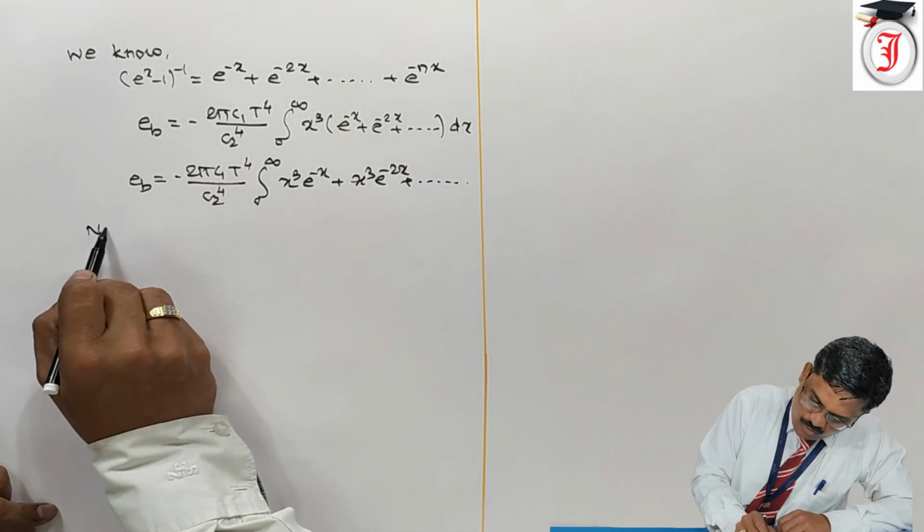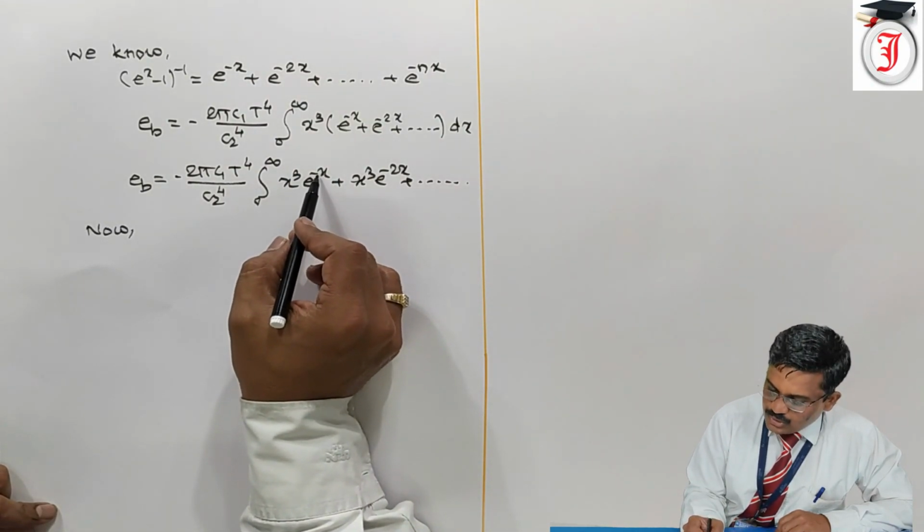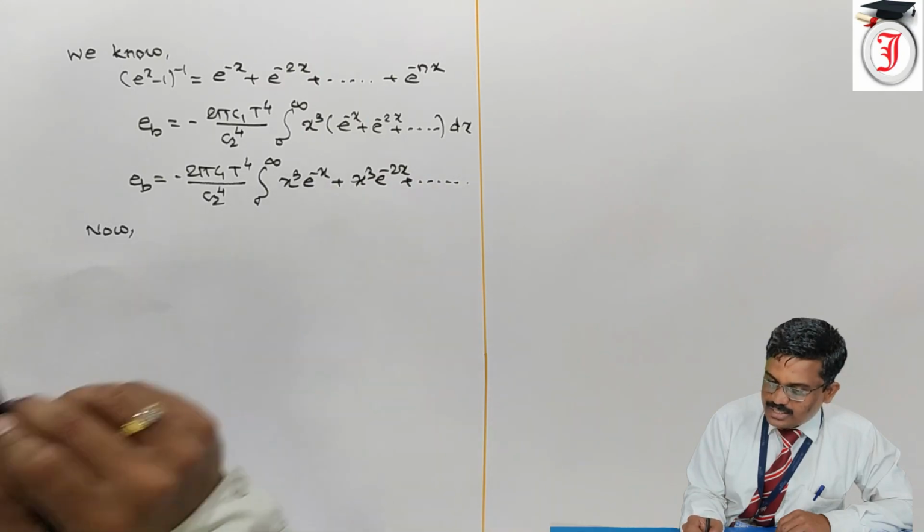So now we have another formula to solve this term, x cube into e raised to minus x.